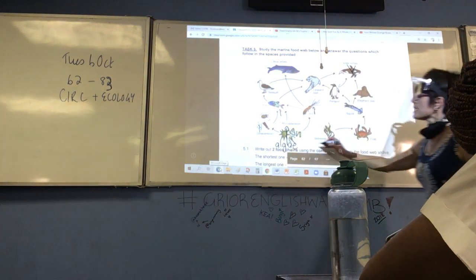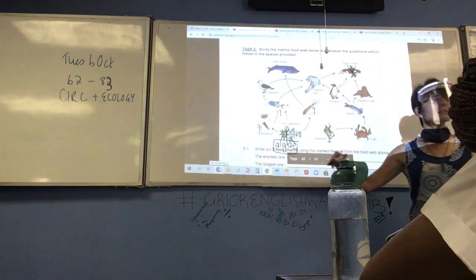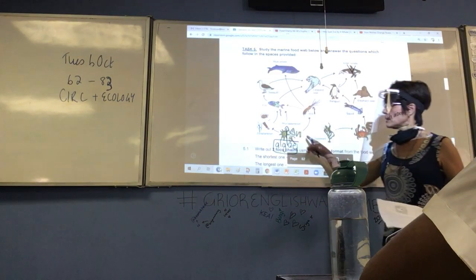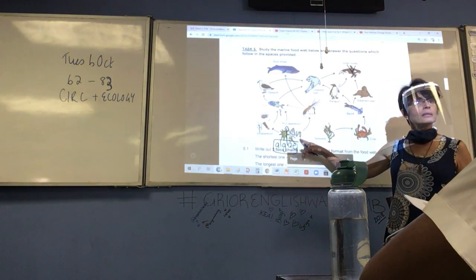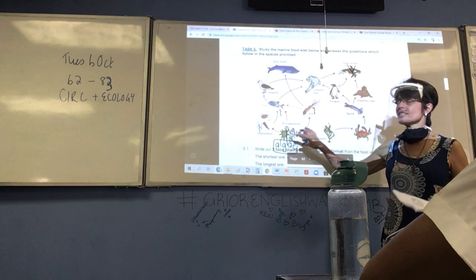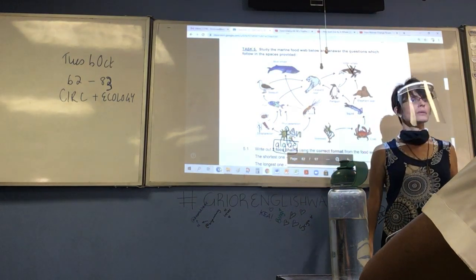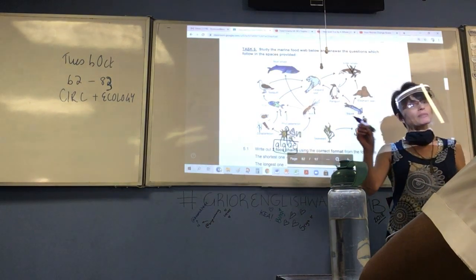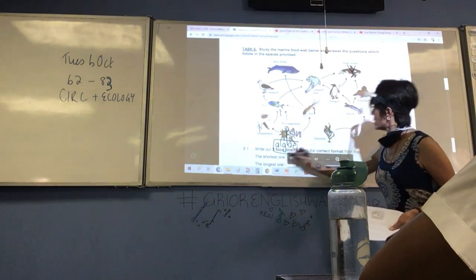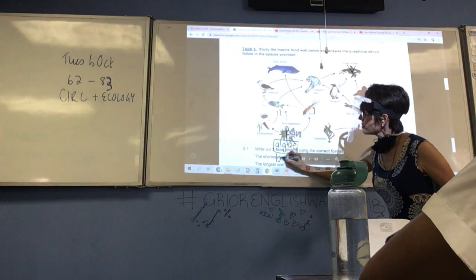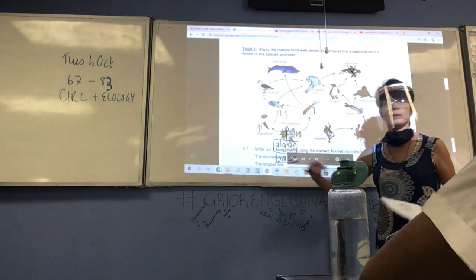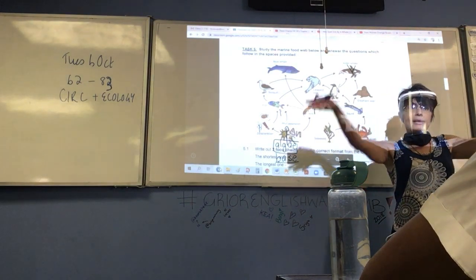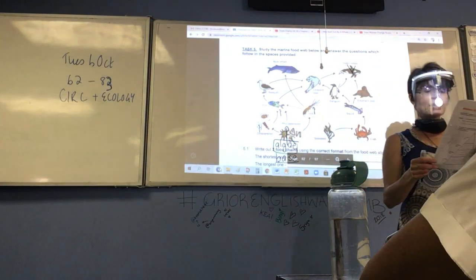Okay, and the reason being, if there's lots of algae or phytoplankton, what does that serve as? Oxygen. Okay, what does it serve as in a food web? Food, and also it's the beginning of a food chain, the base of a food chain. It begins with autotrophic organisms. So if there's obviously more food, then everybody else further up will increase in numbers.